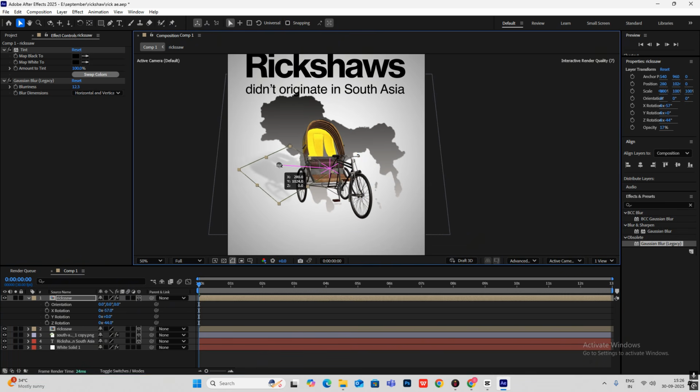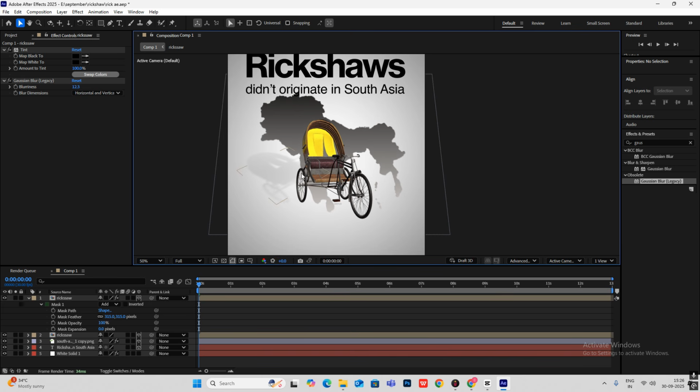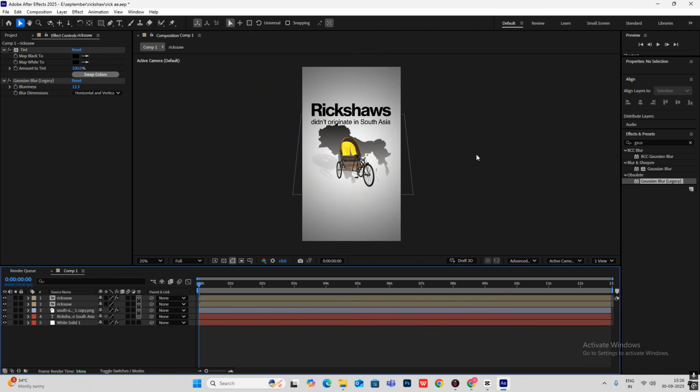Okay, and adjust this. Okay, so you'll get something like this. So there's a faint shadow behind. Okay, and like this you'll be able to get the shadow. As you can see, it's moving along with the cycle. Okay, because the animations are still intact.